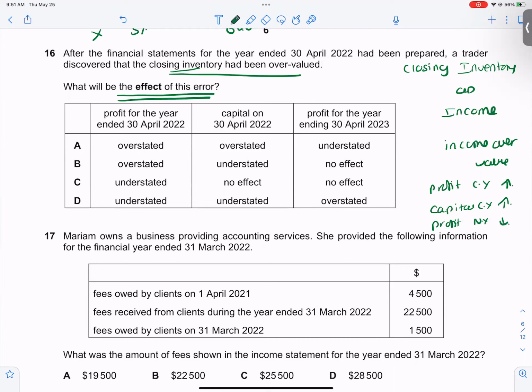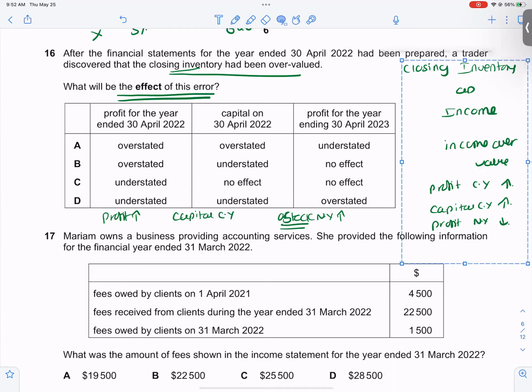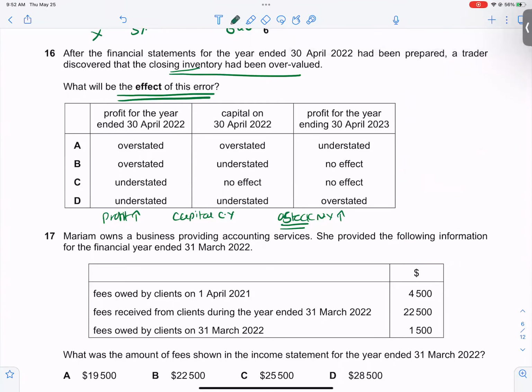Because the closing inventory is overvalued, profit of the current year is overvalued. Capital of the current year is overvalued. Opening stock of the next year is overvalued. Opening stock is treated as an expense, and closing inventory is treated as an income. So opening stock of the next year is overvalued, so expense of the next year is overstated, so profit of the next year is understated.